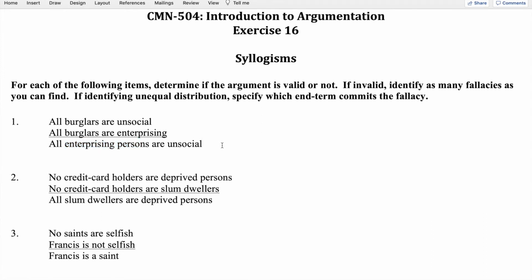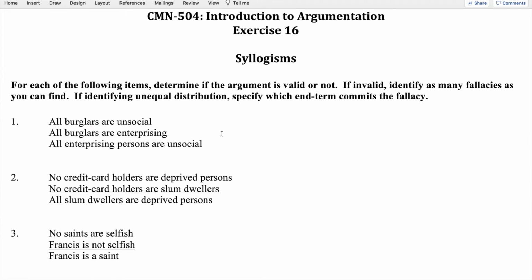So now that we have that information, we can apply the rules of inference. We look first for unequal negation, but we have three affirmative statements, so there won't be any unequal negation. We then look for the middle term, which is the term that appears in both premises, but not in the conclusion.